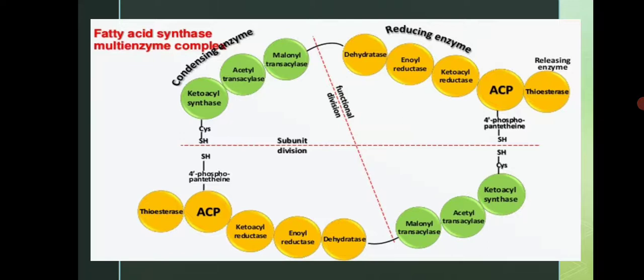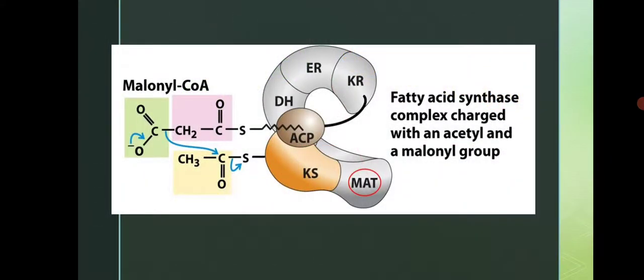So that is about the deep structure of this enzyme. This is how the structure looks in the dimeric form. This is the structure of the enzyme called fatty acid synthase, or simply the fatty acid synthase complex. This is the diagram of the fatty acid synthase complex, which contains these different units. To this there is binding of malonyl CoA and acetyl CoA. How the binding takes place, we will see in our next lecture.